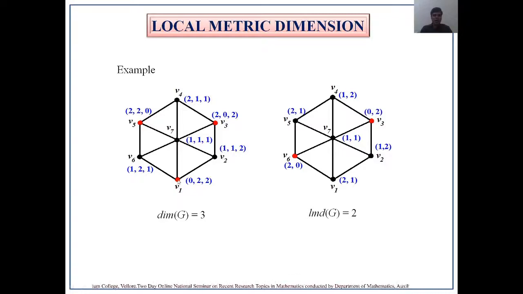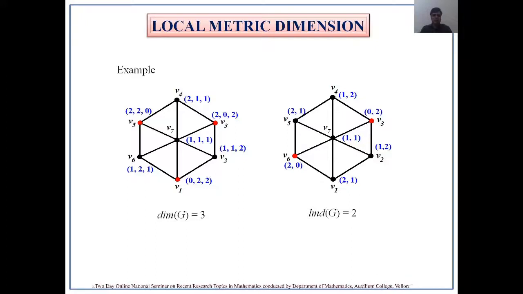Also for every pair of adjacent vertices, take any adjacent vertices here, v2 and v1. They differ in at least one coordinate. The first coordinate of v1 is 0, the first coordinate of v2 is 1, so they differ in at least one coordinate. So it is true for every pair of adjacent vertices. Now in the set W we have three vertices v1, v3 and v5. Now the task is to reduce the number of vertices in the set W.